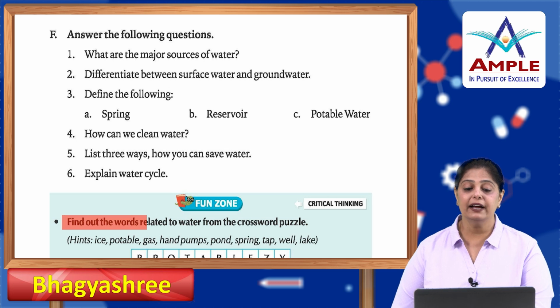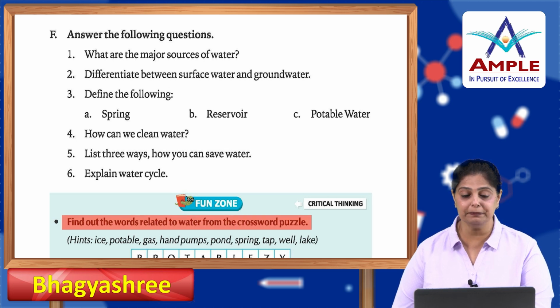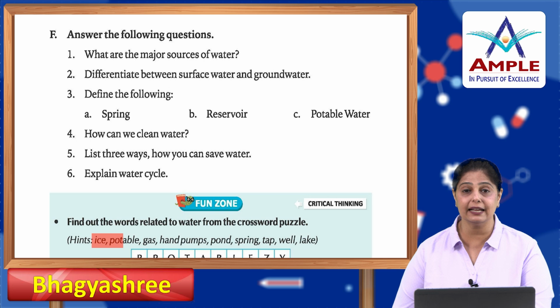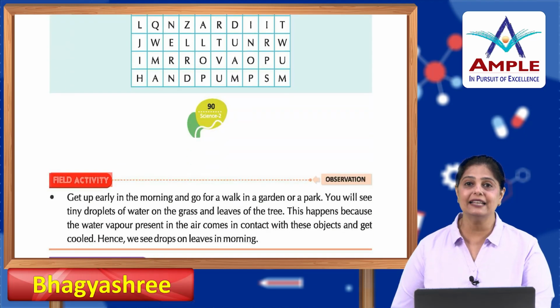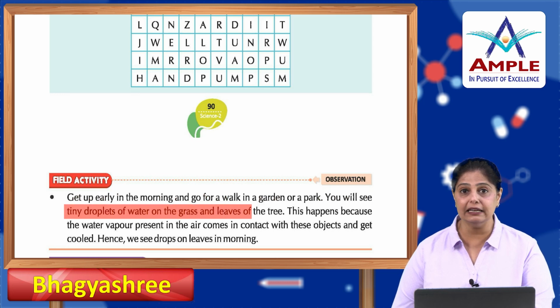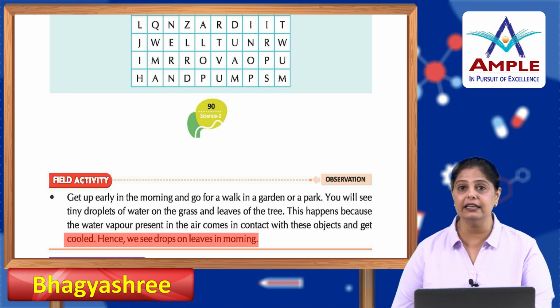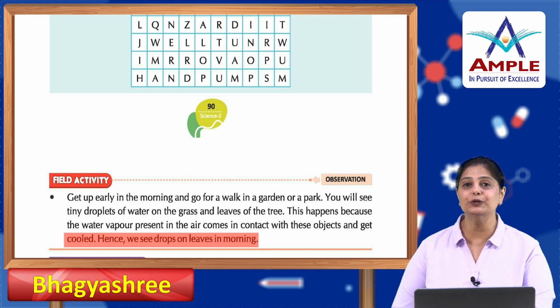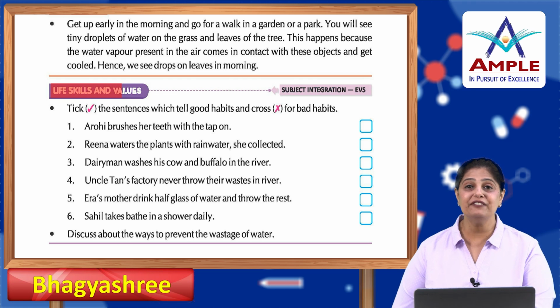Alright, now next is fun zone. Find out the words related to water from the crossword puzzle. You have to find these words like ice, potable, gas, hand pumps, pond, spring, tap, well, lake. Alright, now field activity. Get up early in the morning and go for a walk in the garden or a park. You will see tiny droplets of water on the grass and leaves of the tree. This happens because the water vapor present in the air comes in contact with these objects and gets cooled. Hence, we see drops on leaves in the morning. We also call them dewdrops.